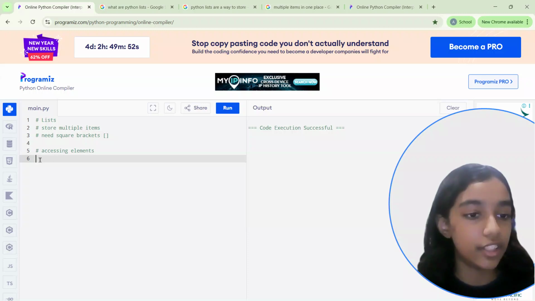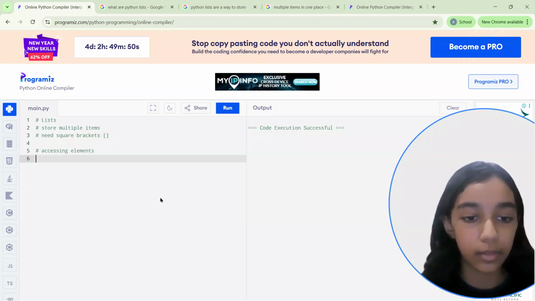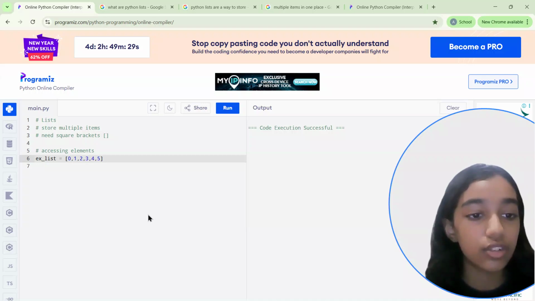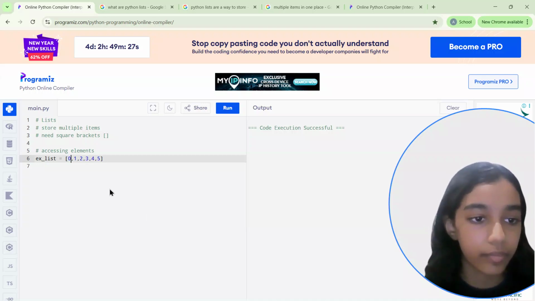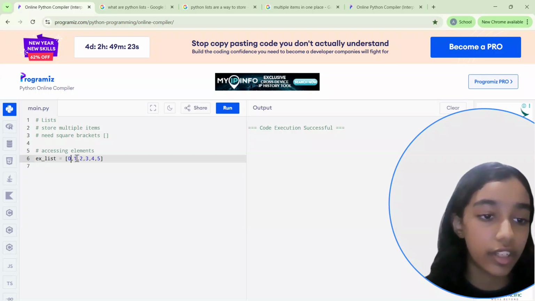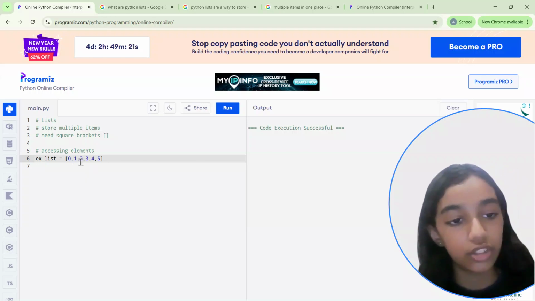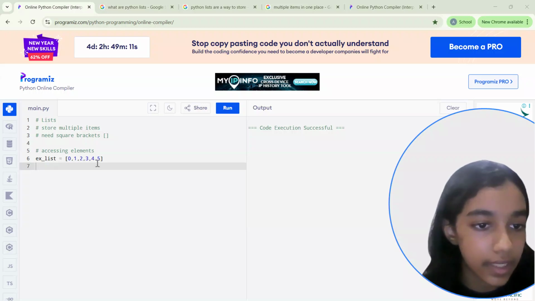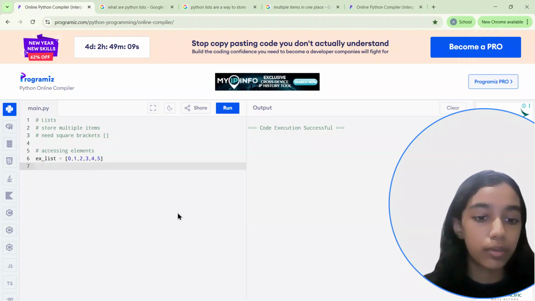Now I'm going to teach you how to access different elements within a list. Basically, each element in a list has its own index or location. The first element has the location 0, the second has the location 1, third has the location 2, and so on. So if you want to print in this list number 4, we would print like this.